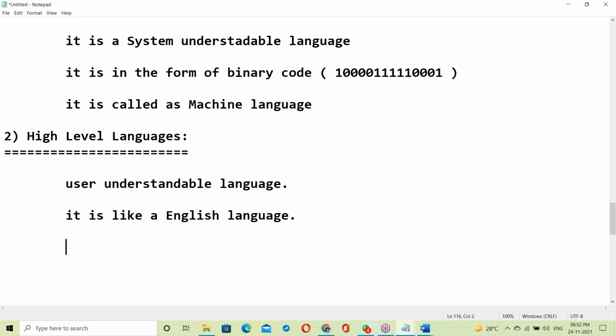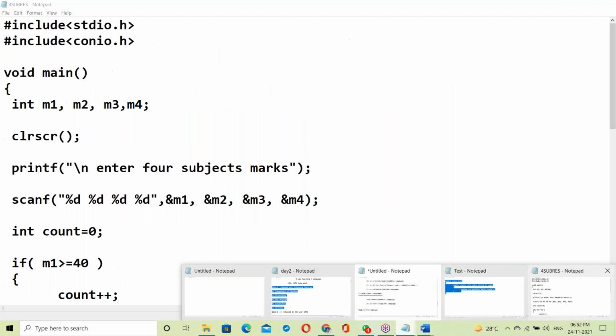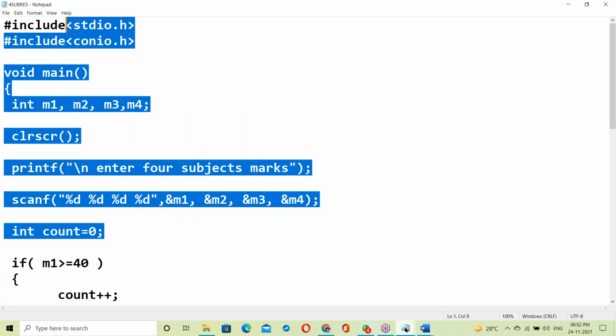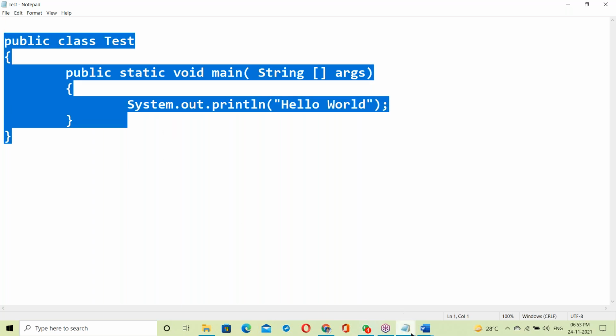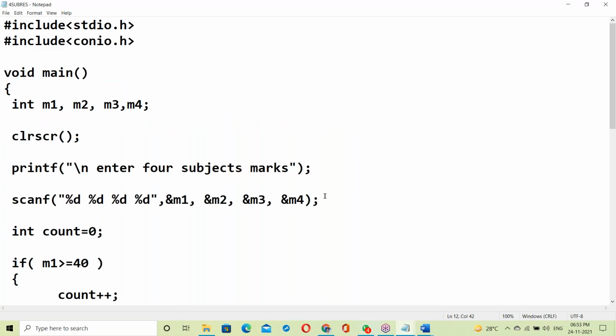So, low level language and high level language. The high level language is like English language. This high level language has to be converted into binary codes. A Java program or a C program is a high level language, and the system cannot understand it.